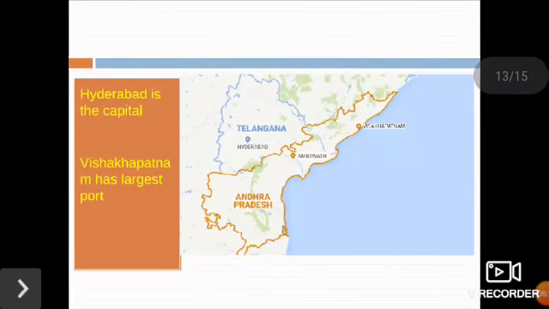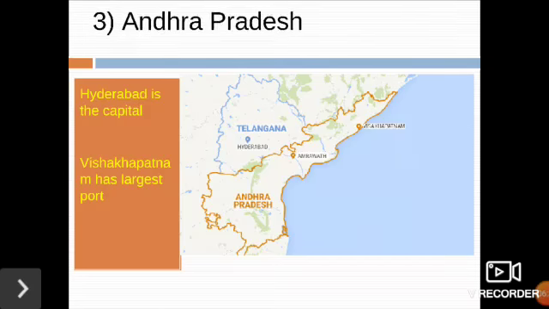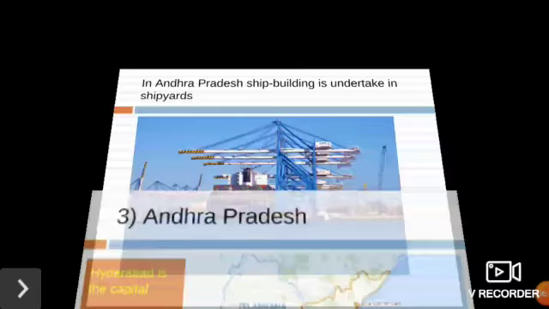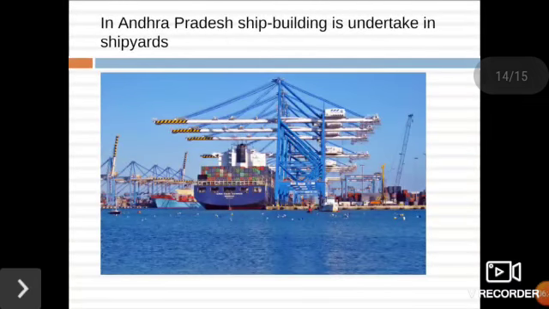Let us learn more about the state of Andhra Pradesh. Hyderabad is the capital of Andhra Pradesh. Visakhapatnam, in the coastal region, has a large port. In Andhra Pradesh, shipbuilding is undertaken in shipyards.